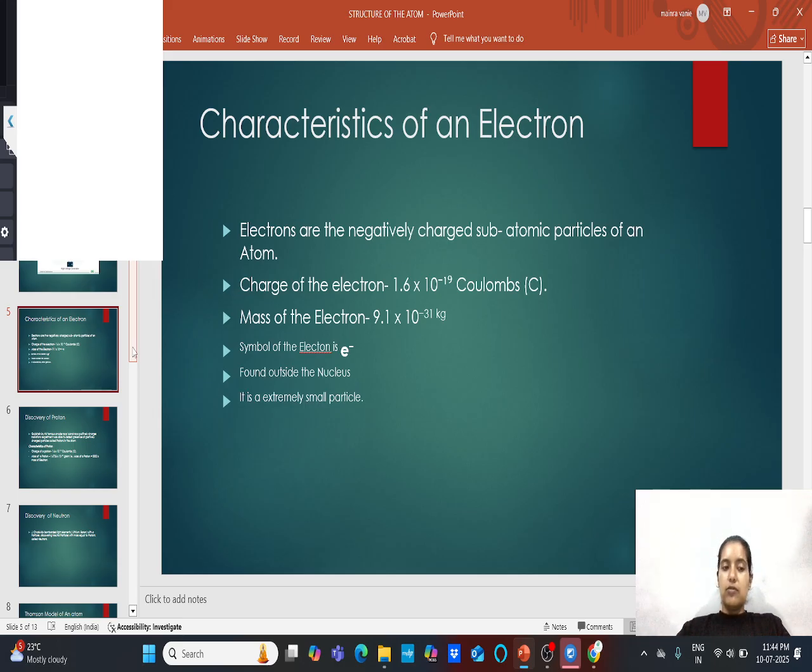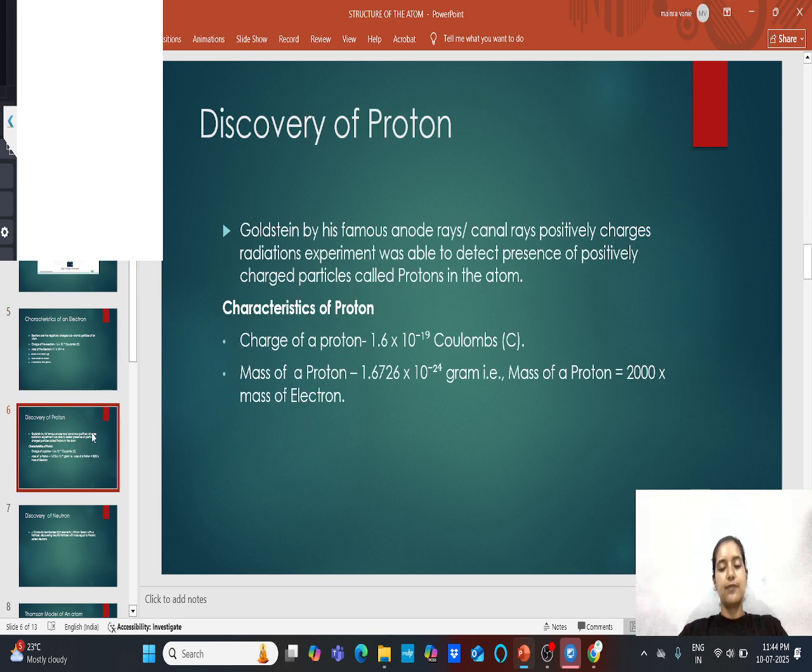Okay, the electron has been discovered, so I have already told you before, after the electron the proton has been discovered, and it has been discovered by the scientist Goldstein. So now let's have a look at the discovery of the proton. So what is the proton? Proton is positively charged, and how has it been discovered? It has been discovered by the anode rays or the canal rays.